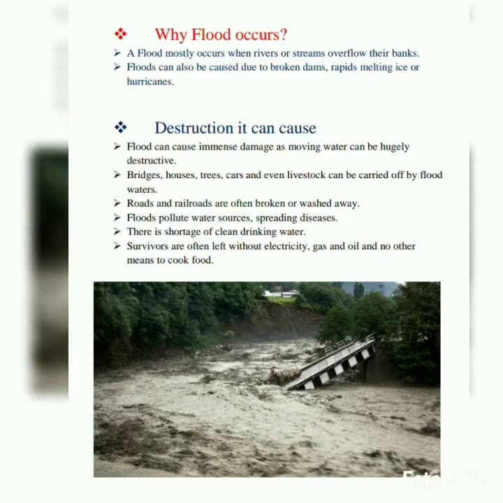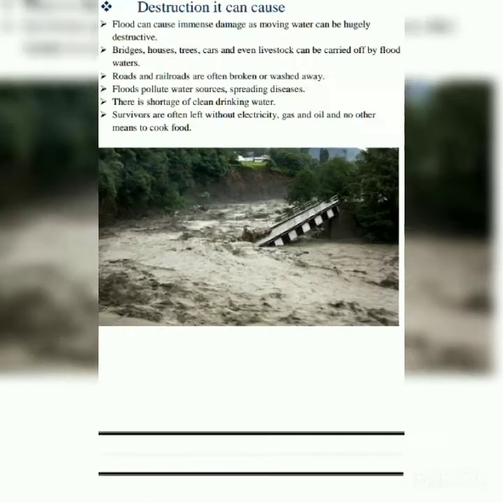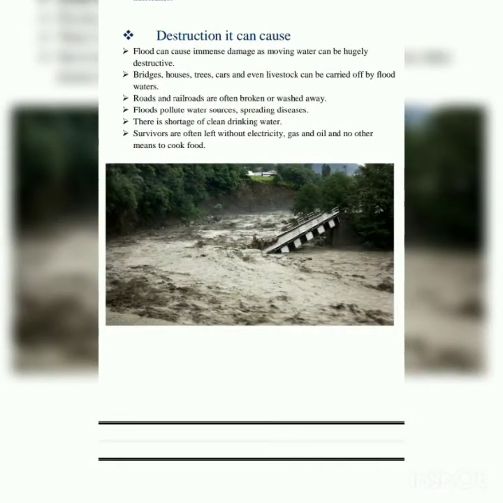Now what kind of destruction can a flood cause? We have to understand this. A flood can cause immense damage as moving water can be hugely destructive. Bridges, houses, trees, cars and even livestock can be carried off by flood waters. Roads and railroads are often broken or washed away. You can see in the picture below the kind of destruction it has caused, and you may have seen different kinds of pictures. Floods pollute water sources, spreading diseases.